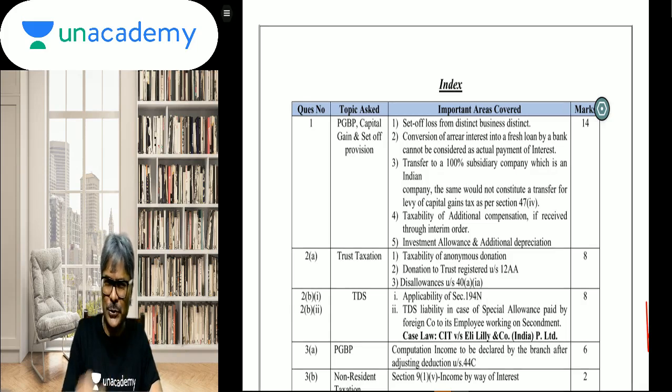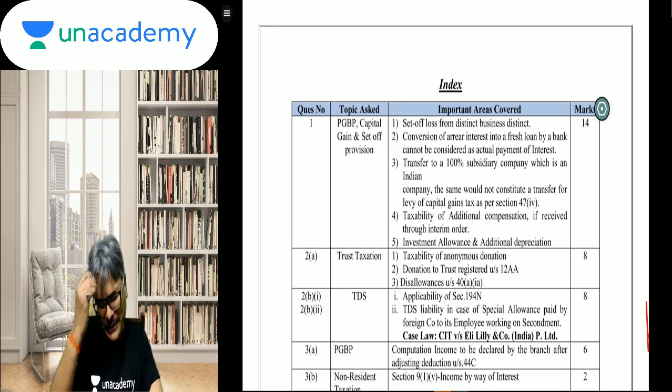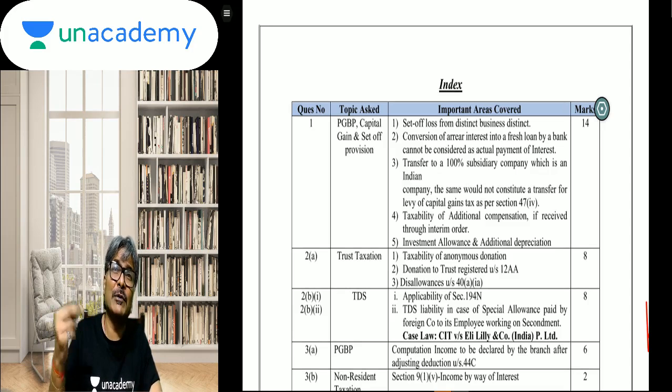For the old course and new course, I am deliberately putting it on YouTube because students have told me that they found this new course paper a bit tricky. Second, it was lengthy. These were the two things. So let us analyze this particular paper.